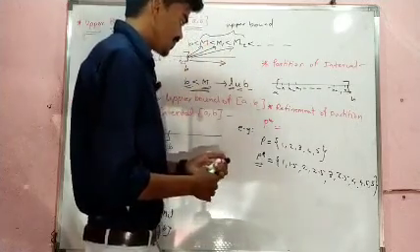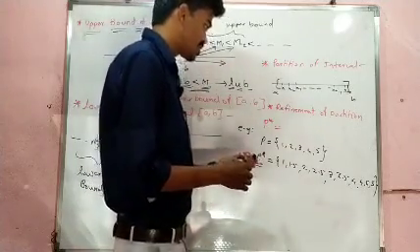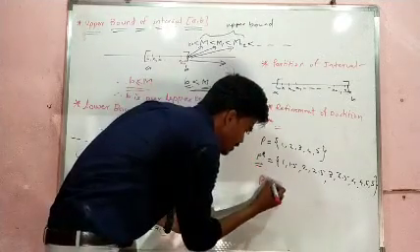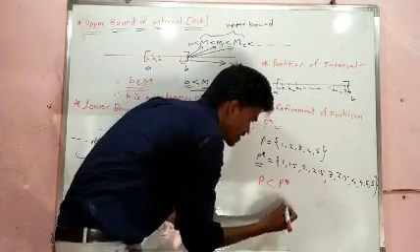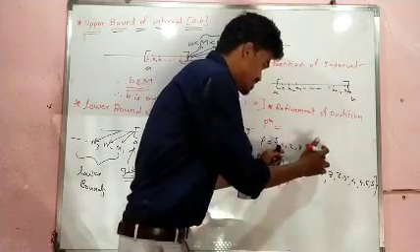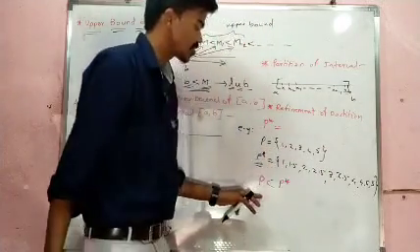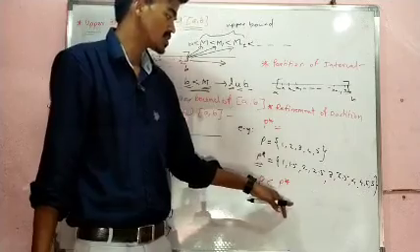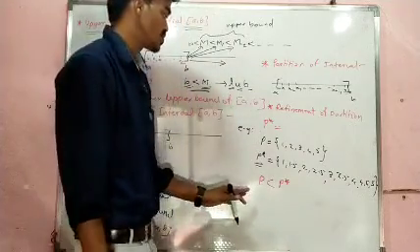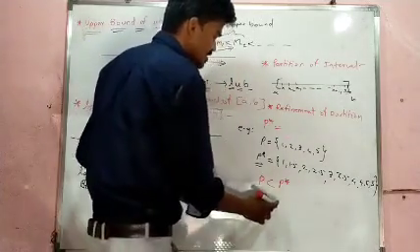The definition is that P is a proper subset of P star, since all elements of P are already in P star.